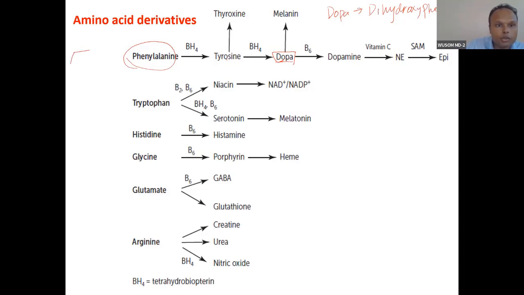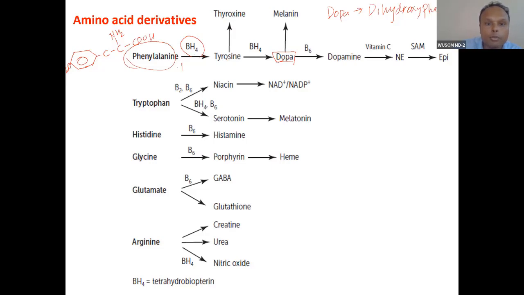Phenylalanine is this molecule. This is the phenyl group, and then this is the alanine group. Let me write it. This is alanine, meaning 3 carbon. Alanine, NH2, COOH. This is phenylalanine. Now in phenylalanine, an OH group is added. This becomes tyrosine. And for addition of the OH group, a very special type of coenzyme comes here. The coenzyme is called